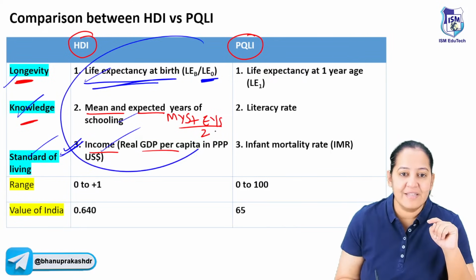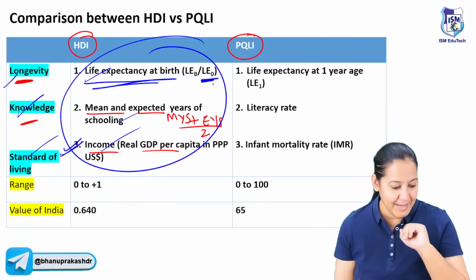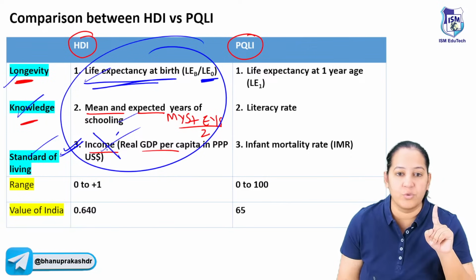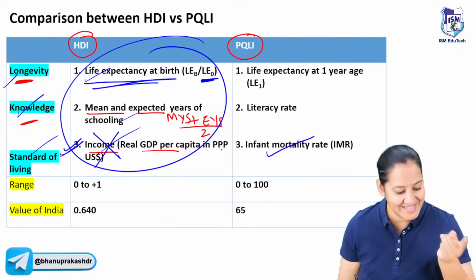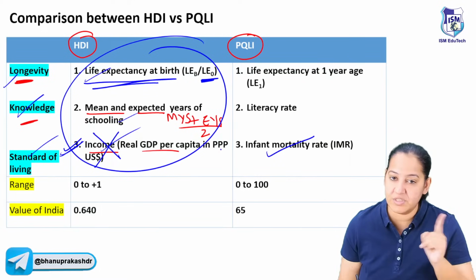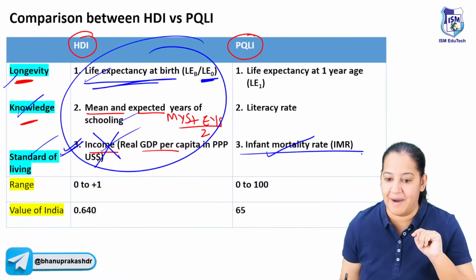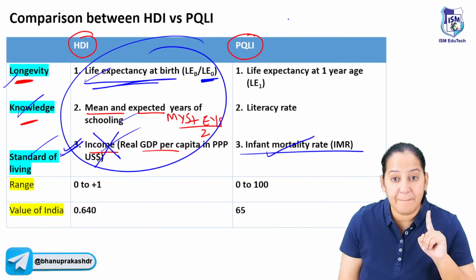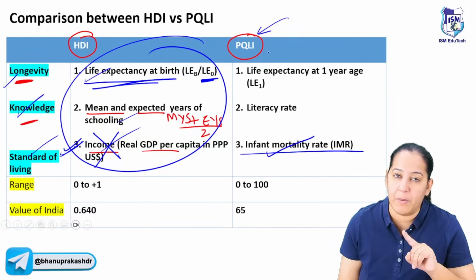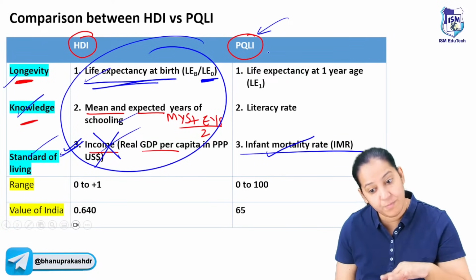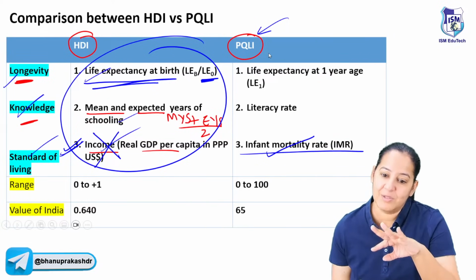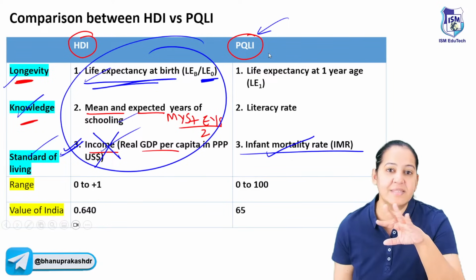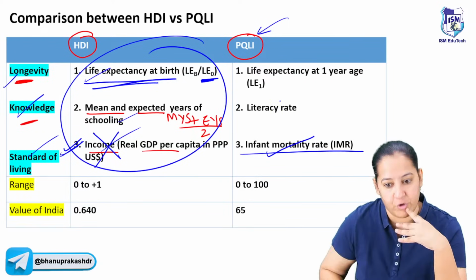Now let's see the 3 things in PQLI. In PQLI, income we don't take. We take infant mortality rate. We don't take income, we take IMR, because PQLI people believe that money is not required for a good quality of life. Even without money, people can have good quality of life. So it is a group of people who believe that. In PQLI, the theory is even without money, people can have good quality of life.